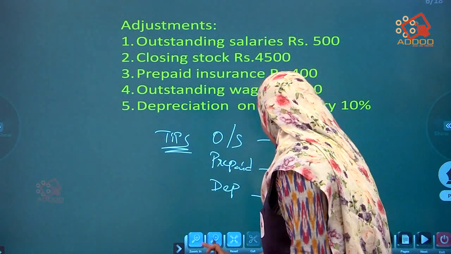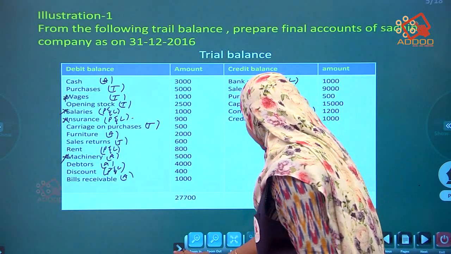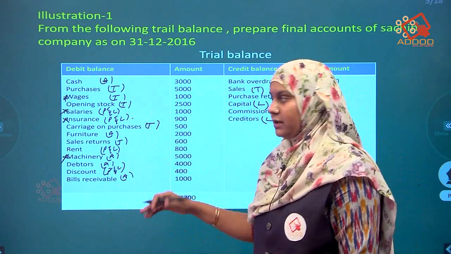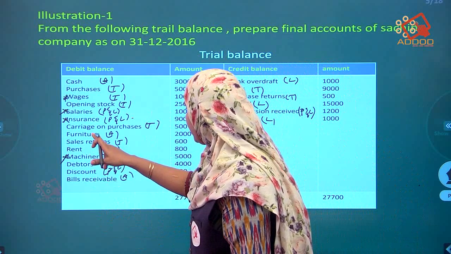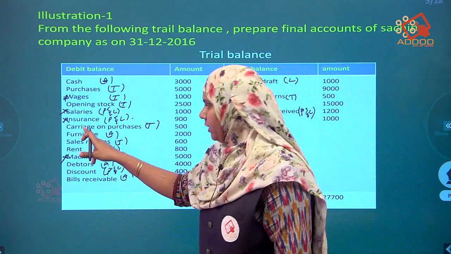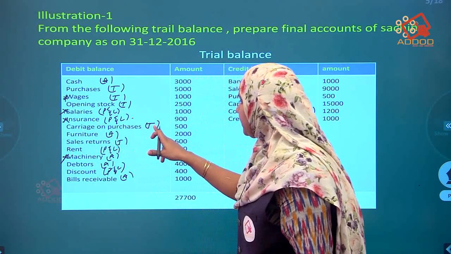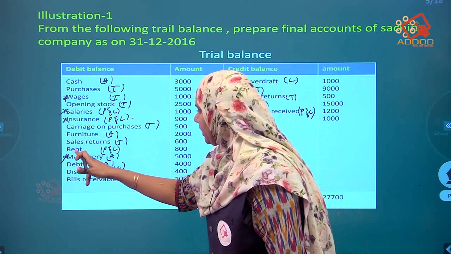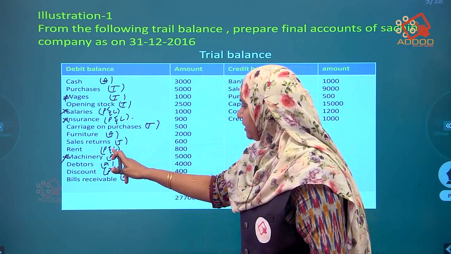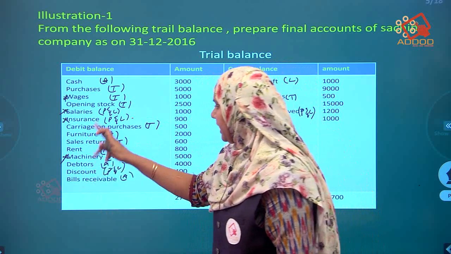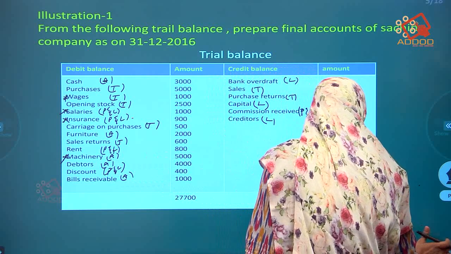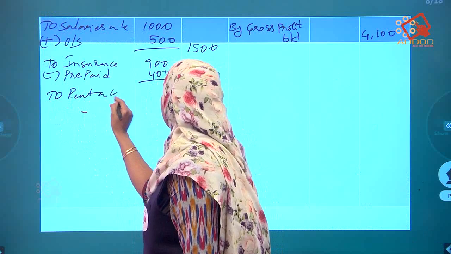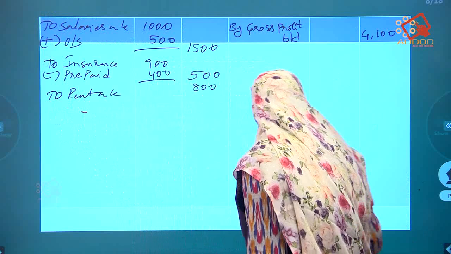Now start the same story. Go to the question and search what items we will get in the P&L account. Up to insurance it is completed. Now carriage on purchases, trading, it will not come. Furniture will not come, sales returns will not come. Rent will come, because I had written P&L account, no adjustment for it, directly posted. To rent 800.